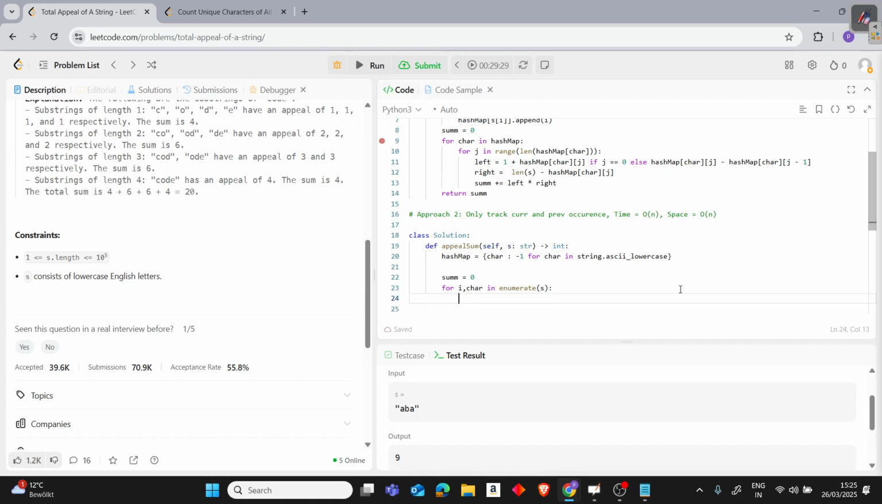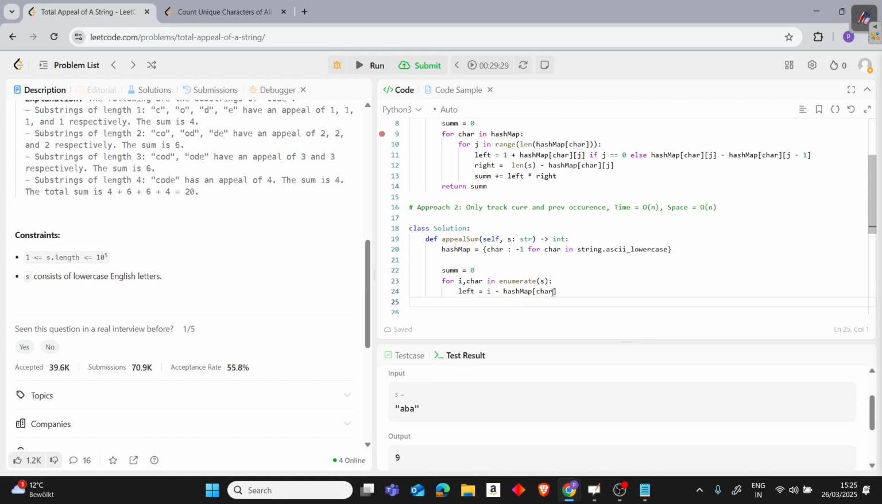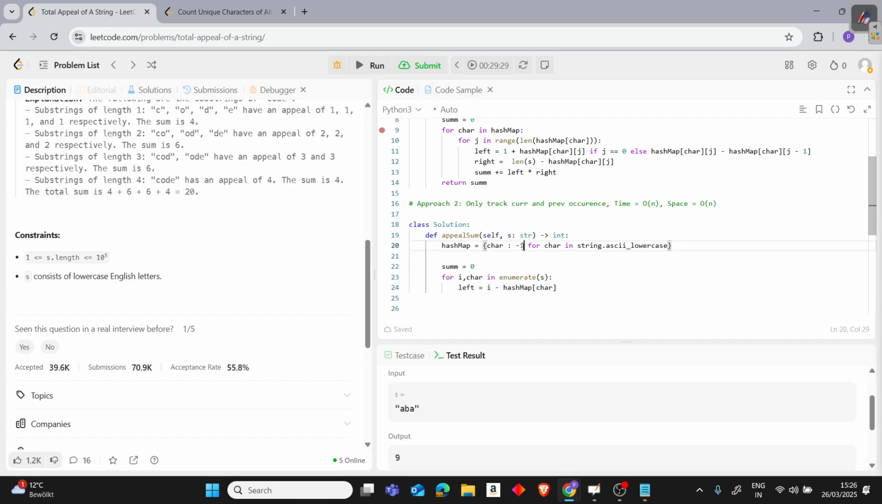So how will we calculate left? Left will simply be i minus hash map of character. What does this mean? For example, take this a b a. Firstly i will be 0 for this a, so 0 minus -1 gives +1. And we know that for this a on the left side we just have place for one parenthesis, right? We need 1. So this is how we calculate, and that's why this -1 is useful.